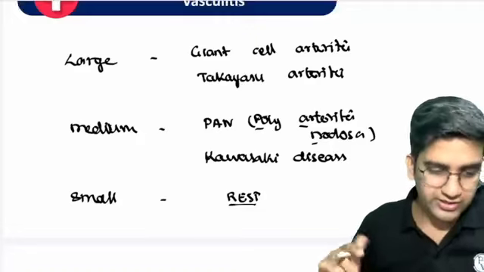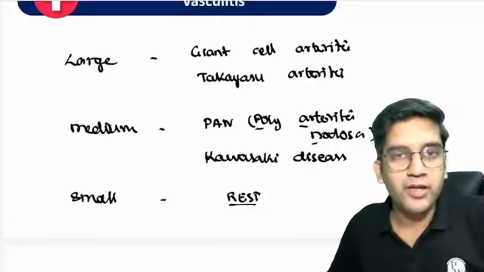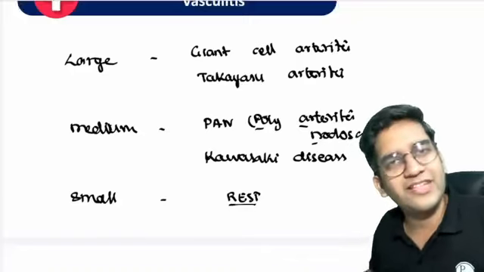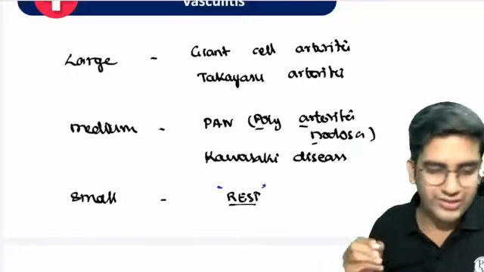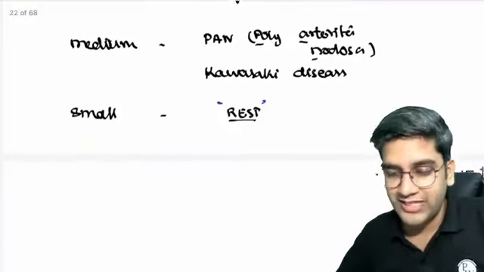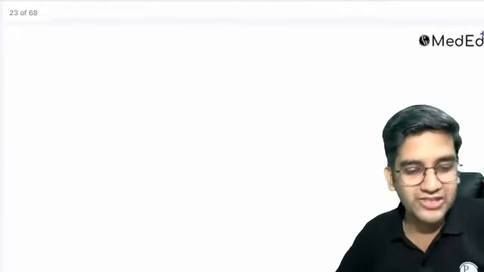Which one? The vasculitis. Okay, so rest everything will come into small vessel vasculitis. We'll read the rest of them and then we'll definitely fill this up. For now, it's rest vasculitis. TNM is a horrible thing. It is difficult to remember, but that's the only way to go ahead.